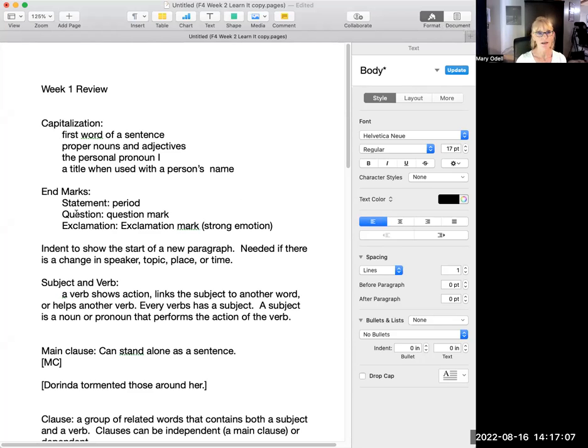This is the Learn It information for Fix It 5 week 2 passage. Starting out, because we did week 1 together in class, I'm just going to do some review of the concepts that we covered last week.